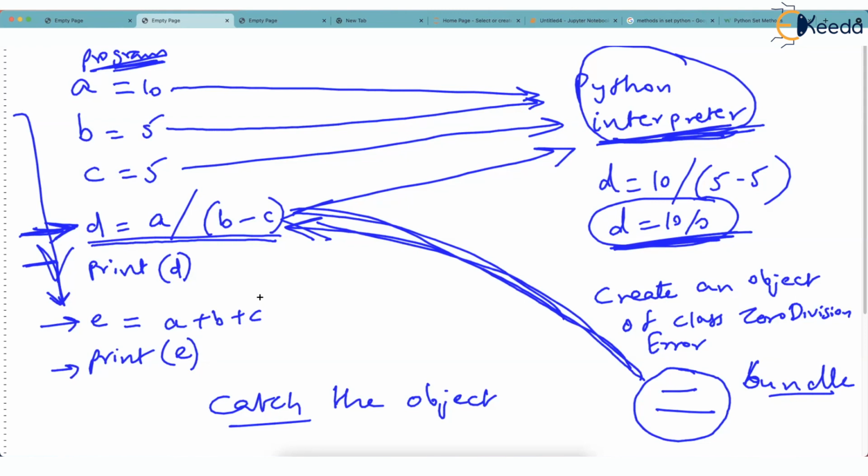Okay. Then the program must do something to overcome that error. But then you watch this code very closely. There is nothing like that done here. Catch the object and all that. Nothing of that sort.